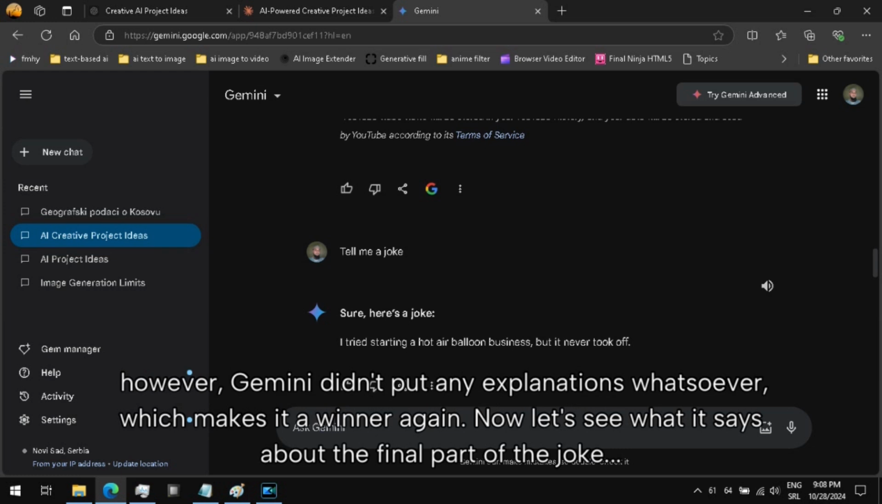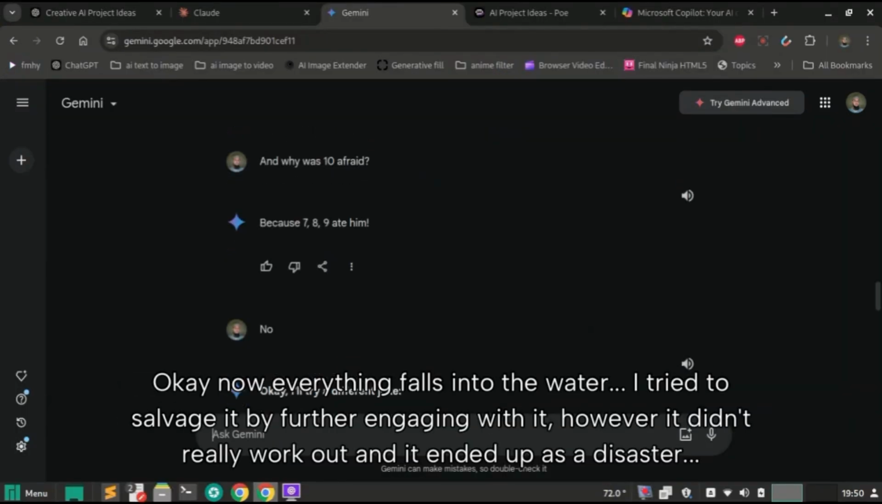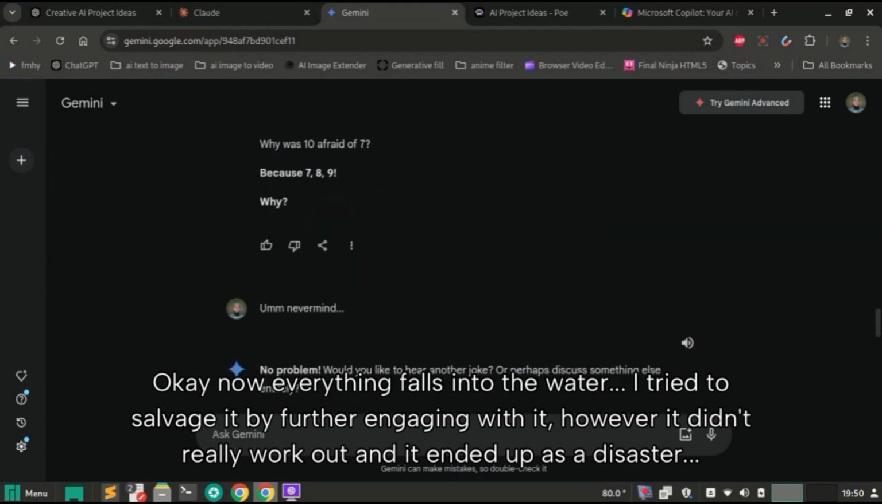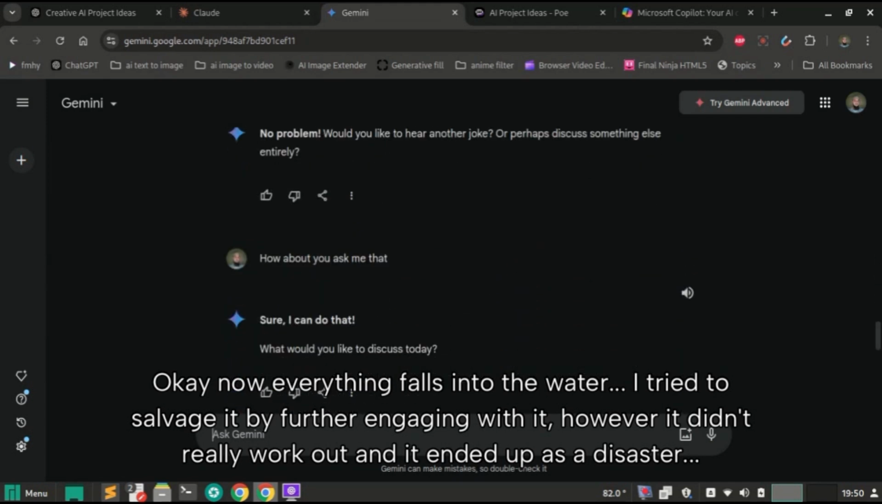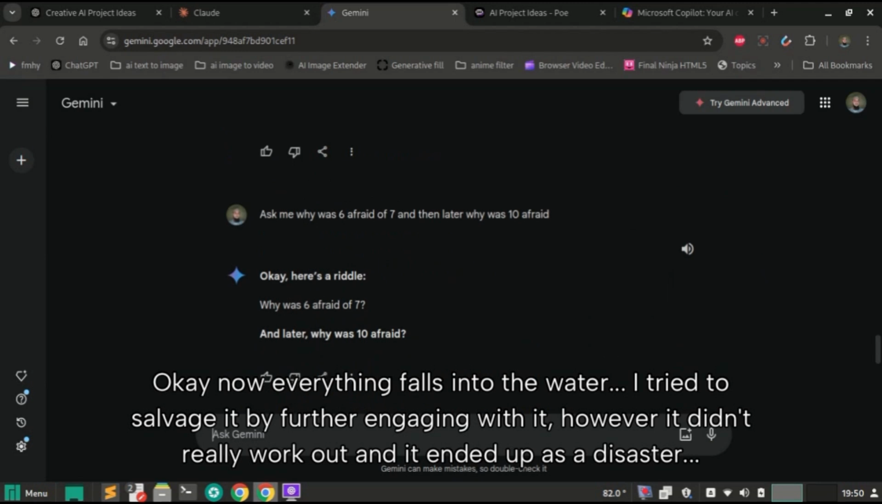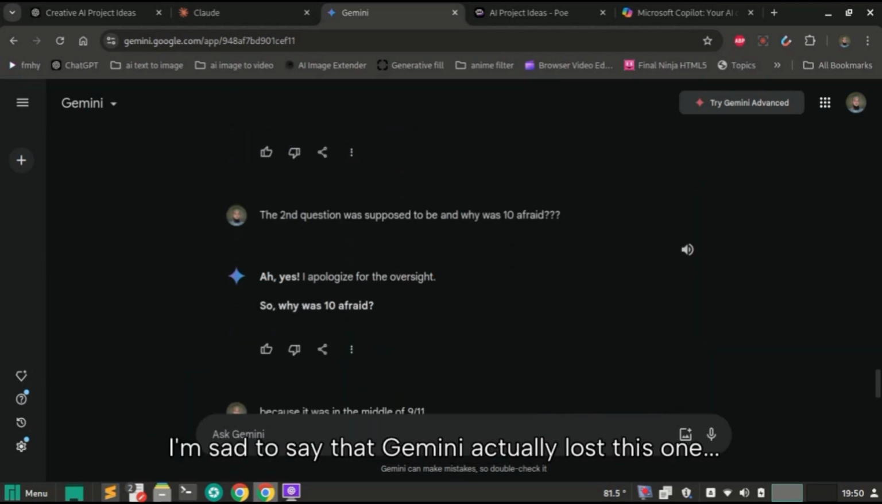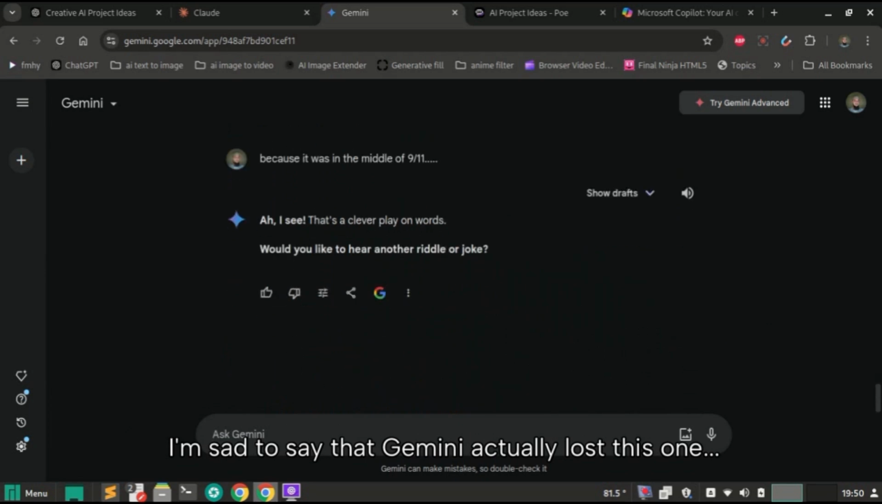Now, let's see what it says about the final part of the joke. Okay, now everything falls into the water. I tried to salvage it by further engaging with it. However, it didn't really work out and it ended up as a disaster. I'm sad to say that Gemini actually lost this one.